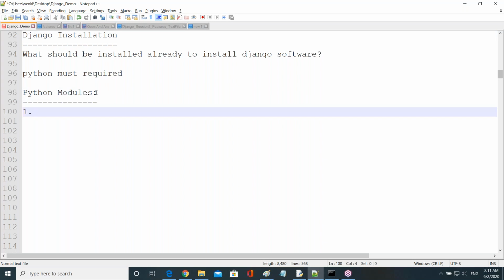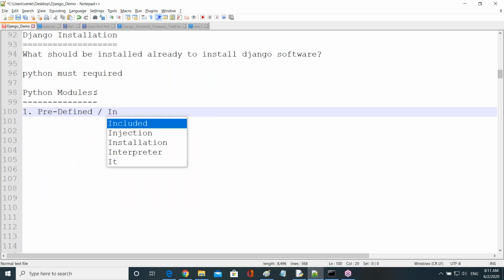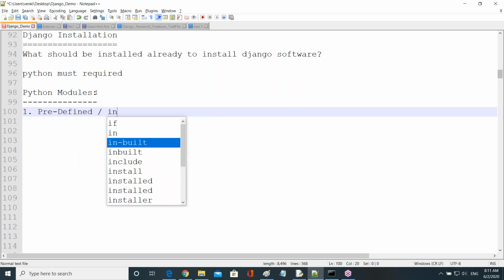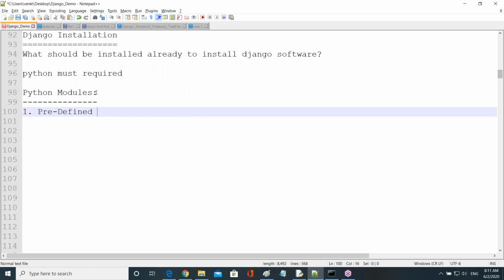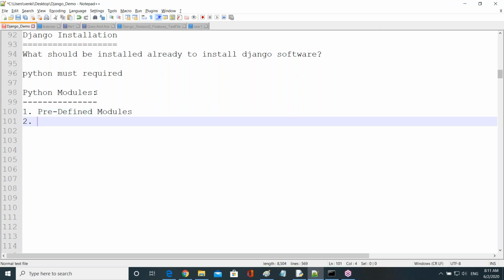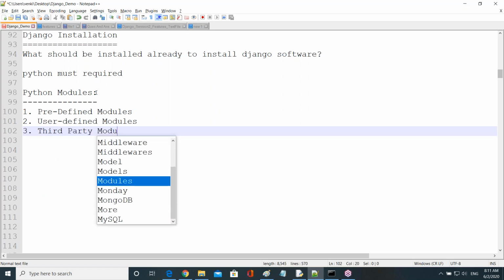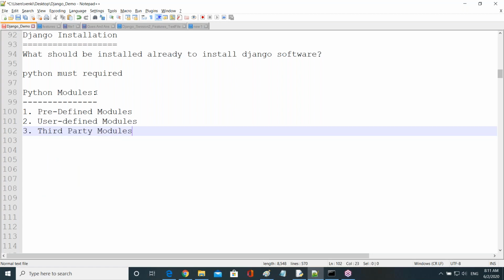The first one is predefined modules, which we can also call inbuilt modules, or simply predefined modules. The second one is user-defined modules, guys. Then the third one is third party modules, right? So what are the examples of predefined modules?